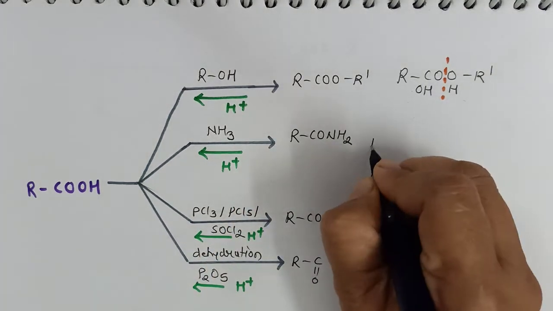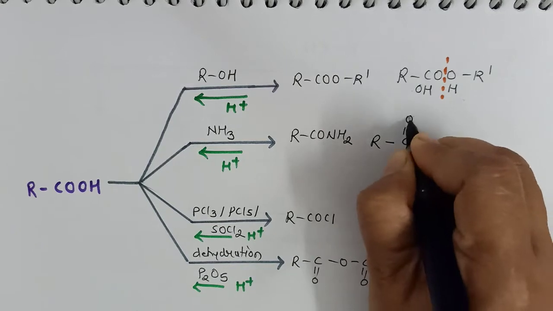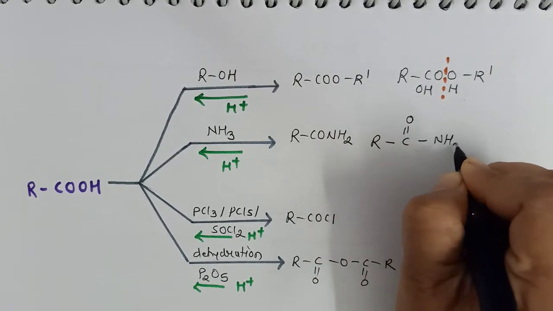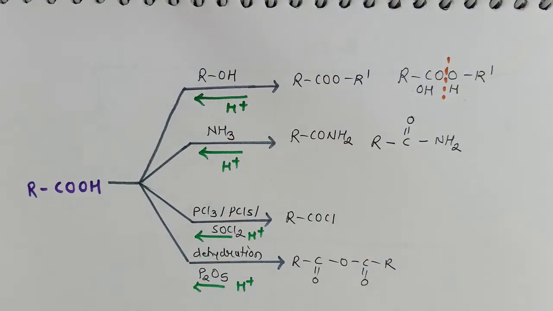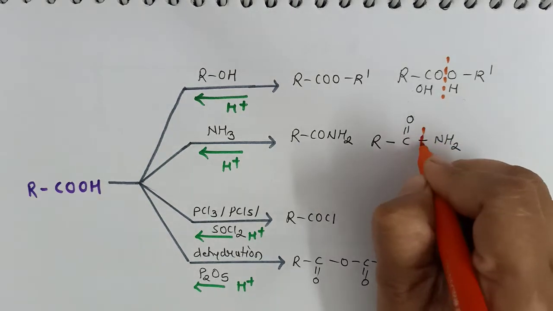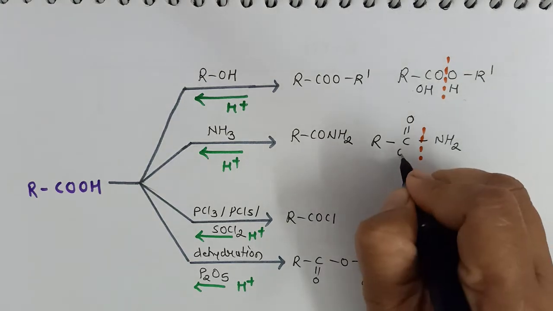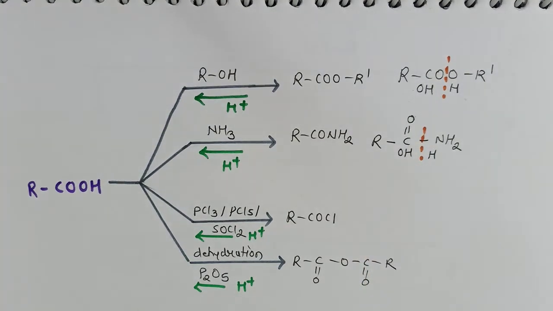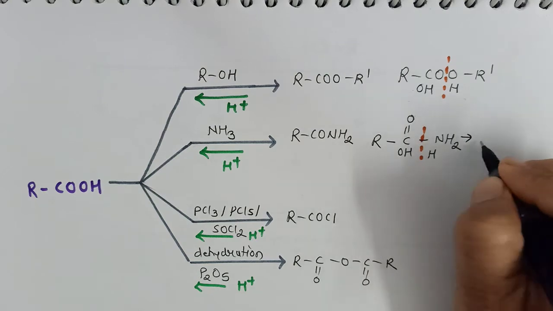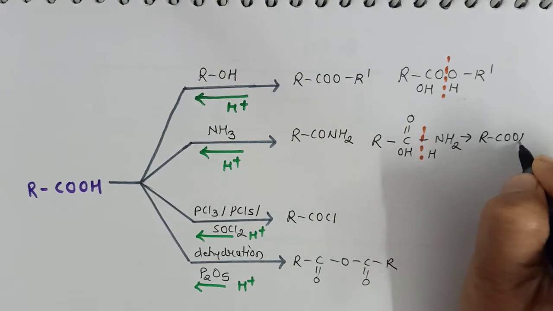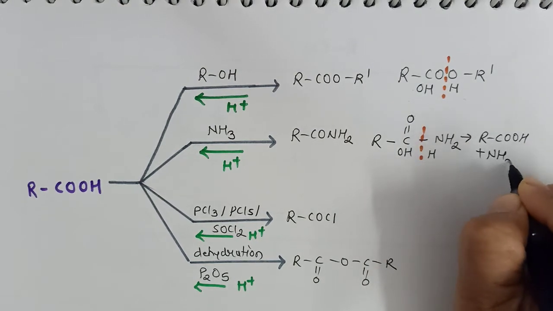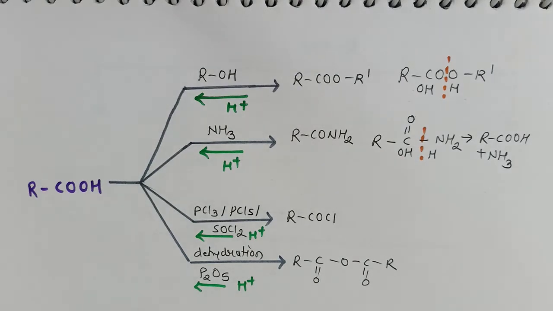Now similarly, suppose I want to find out the hydrolysis product of amide. Remember the cleavage. Hydrolysis means what? We are adding H2O. So H2O can be written as OH and H. So what will be the products of hydrolysis? Carboxylic acid and ammonia. So it's very easy to remember.